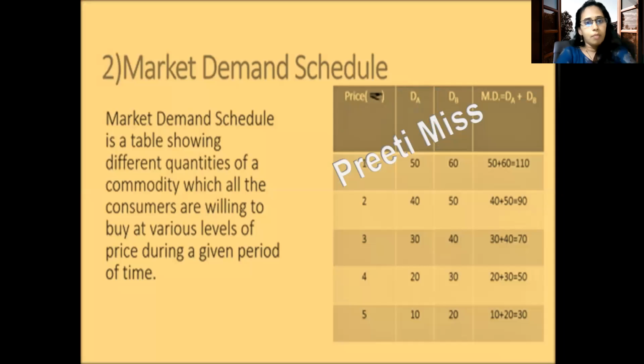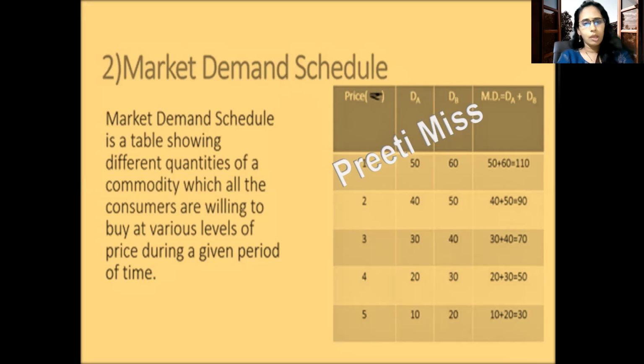Now let's see the market demand schedule. The schedule is a table. Here information of more than one person will be given. At different prices, different quantities are purchased by individuals. Don't look at the reason why he's purchasing more or less, maybe income, maybe number of people, whatever the reason. We are just going to concentrate on quantities, and at what price those quantities have been purchased.